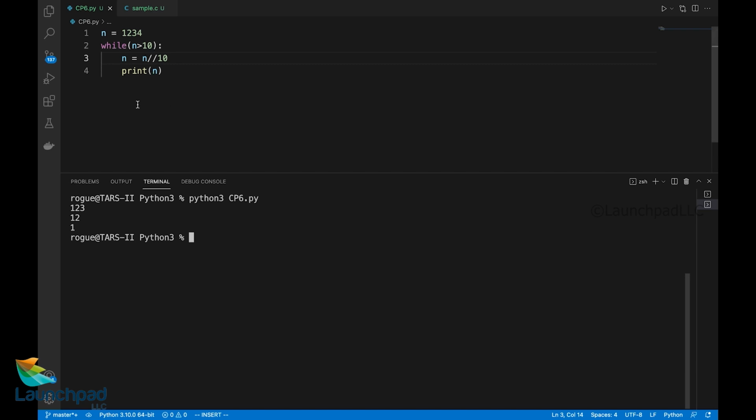In the next iteration, the n value is no longer greater than 10, so it quits out of the loop. So that is how this loop is executed, which is a very common, normal running sequence of how this is evaluated across all the other languages.